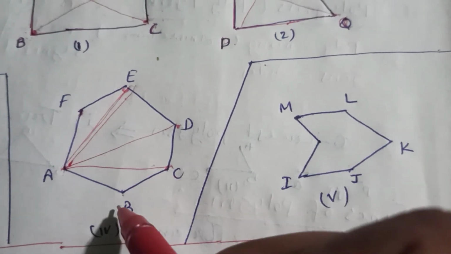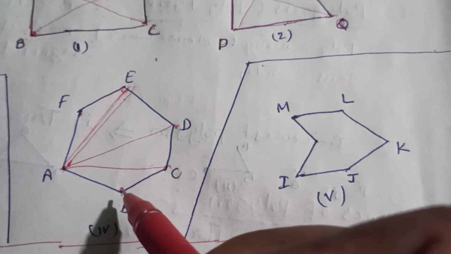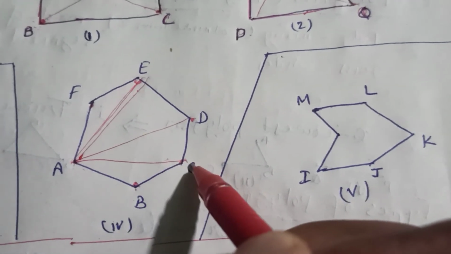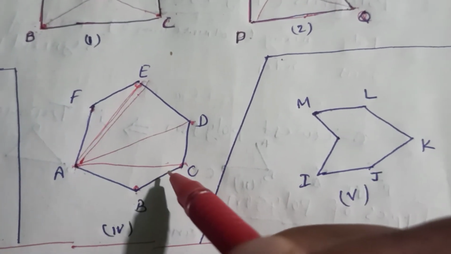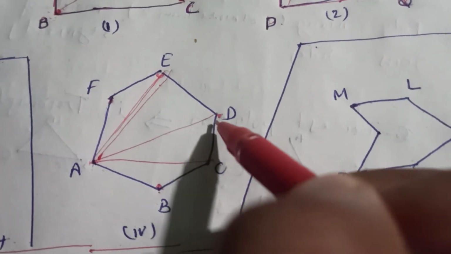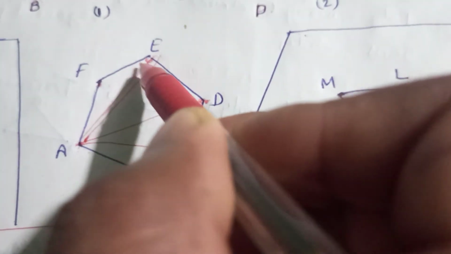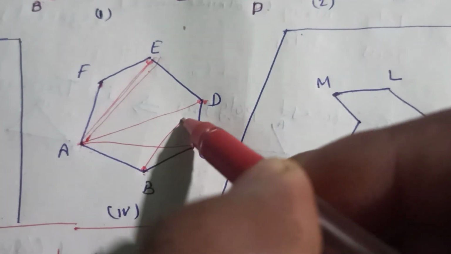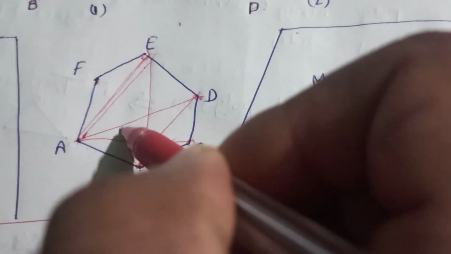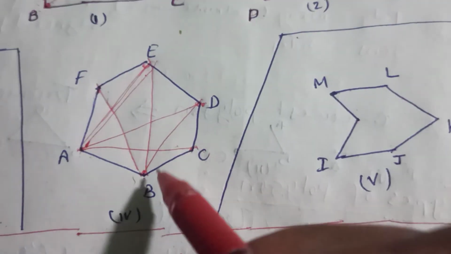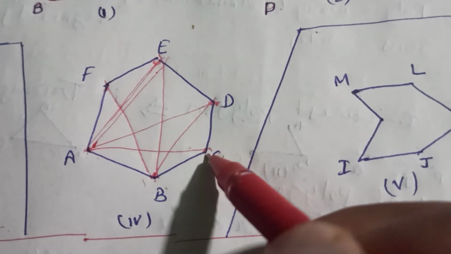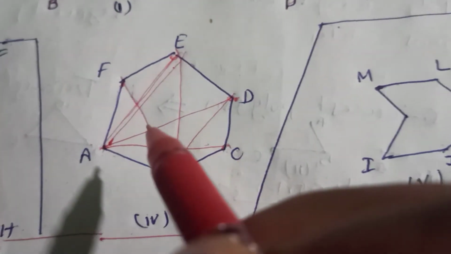Now instead of F I am taking B. From B we can draw diagonals. Okay, now for B, A and C will be the consecutive sides, but diagonals are always drawn from the non-consecutive points. For B, what are the non-consecutive vertices? D, E and F. So BD is one diagonal, BE another diagonal, and from F to B is another diagonal. Okay, same we can draw from C, D, E, F, A. Okay, I think this is clear.